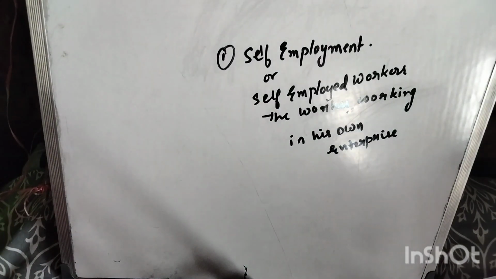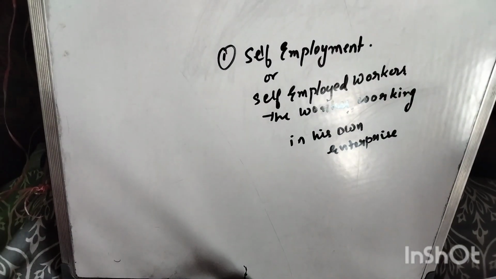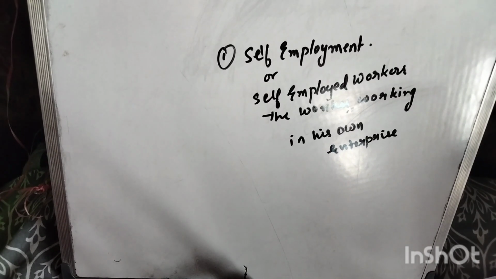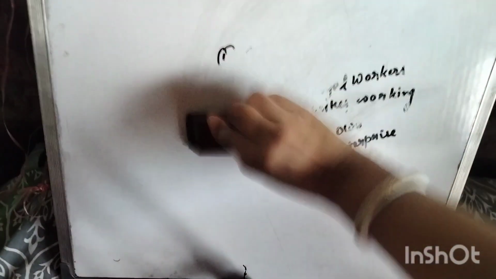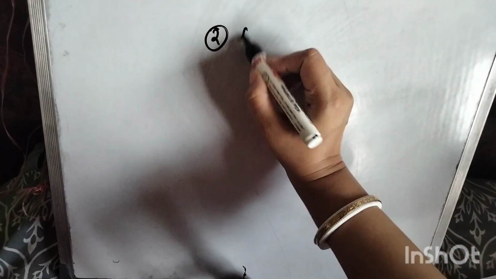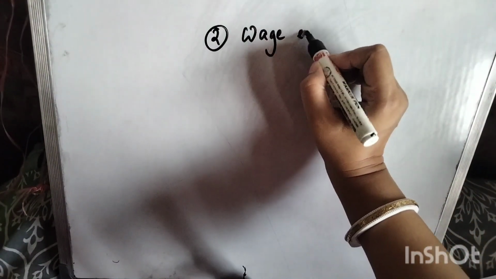The worker working in his own enterprise, so we can say that person is a self-employed person. And the second type is called wage employment. First is self-employment, second is wage employment.